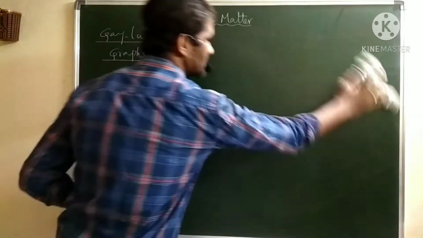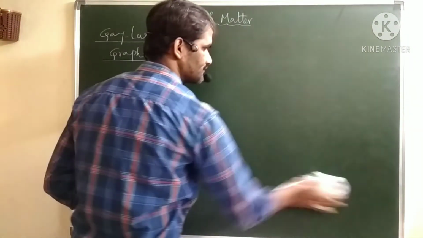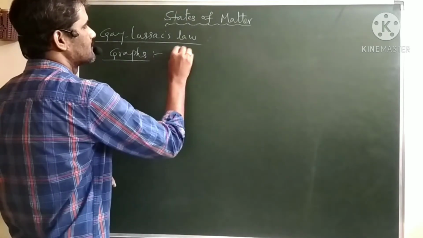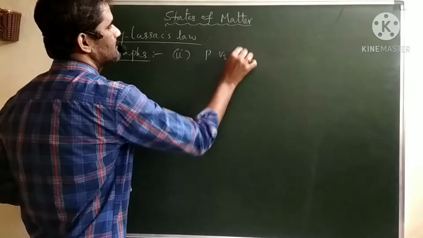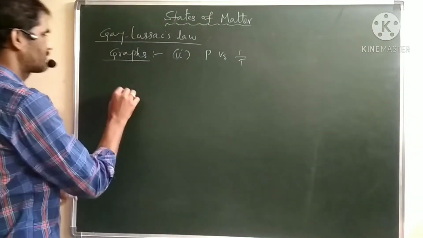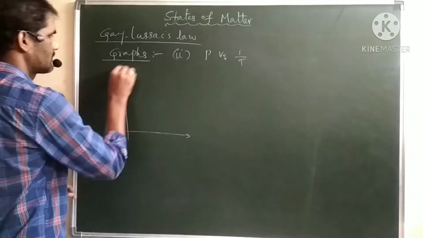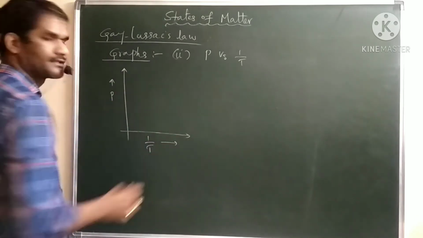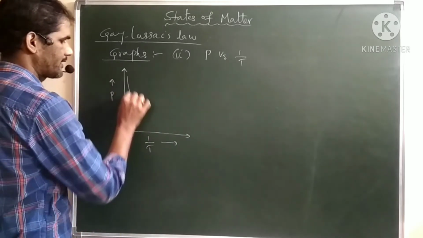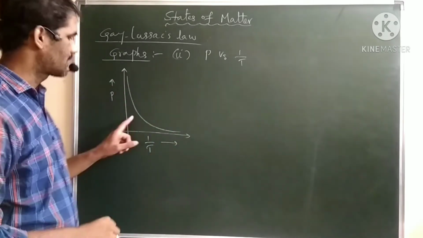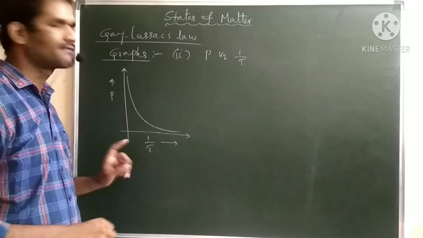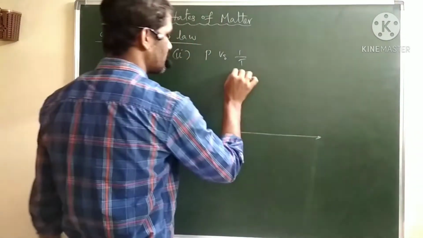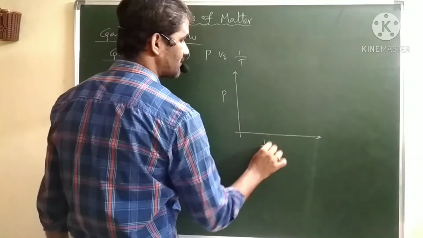Next, other graphs. Now see the second type of graph: pressure versus 1 by temperature. What kind of graph will we get? Here we have pressure on the y-axis and 1 by T on the x-axis, so we get a graph like a rectangular hyperbola. This type of graph you can observe when you draw pressure versus 1 by T.